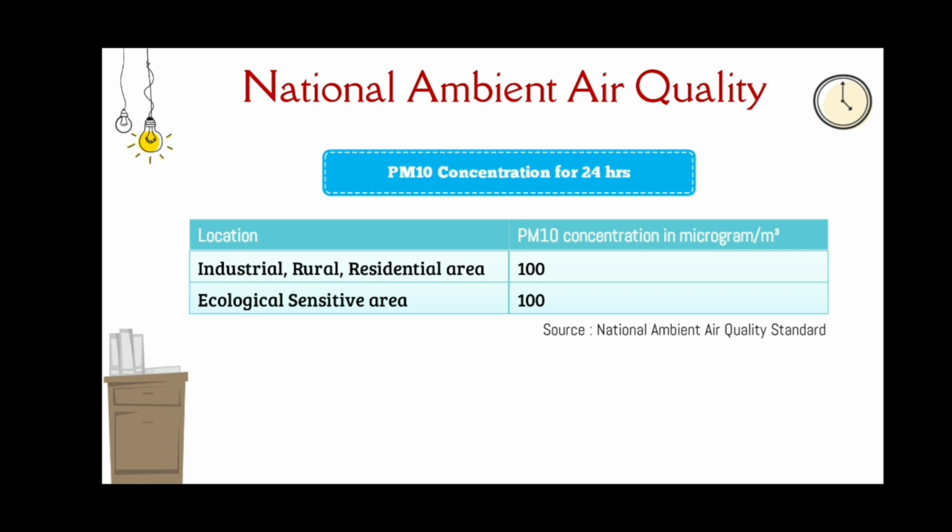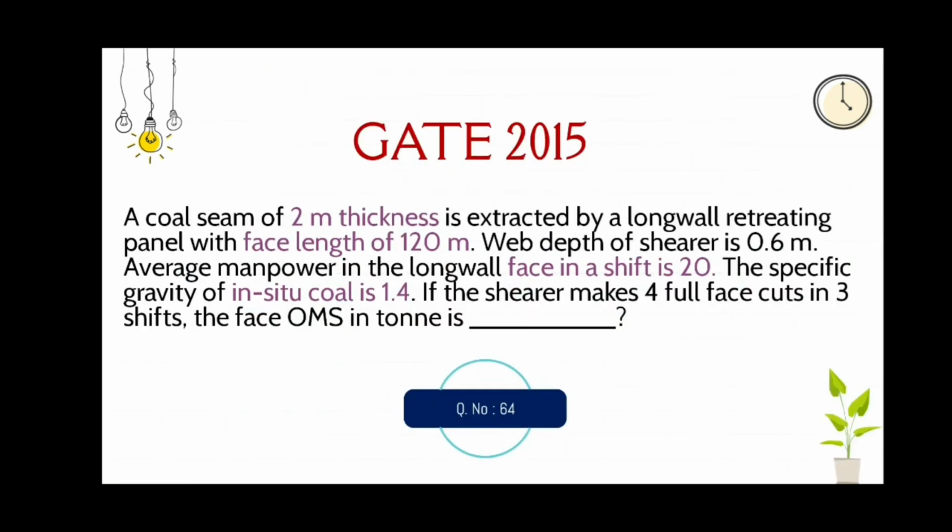But according to our question, this residential area is having PM10 concentration of 224 microgram. What it means is that the air in that residential area is not good. It is polluted more.